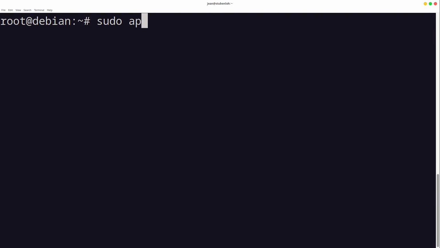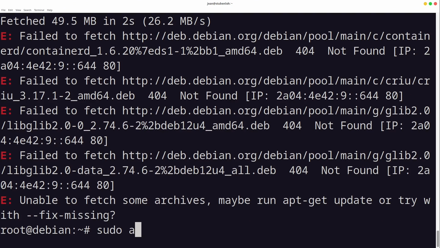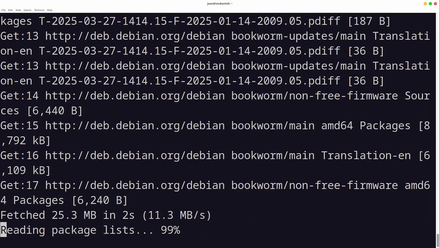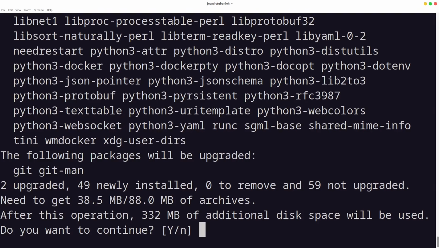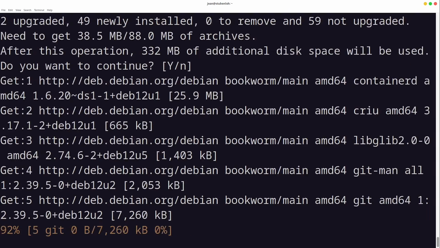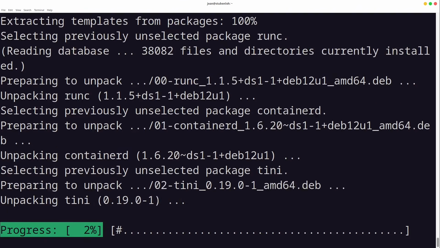So I type in sudo apt install docker and docker-compose. And then in the end, I install git. This should be just fine. At first, I should type in sudo apt update if this is a fresh server. Then we can do sudo apt install docker, docker-compose and git. Let's have a look. I press enter, and then this is installing.